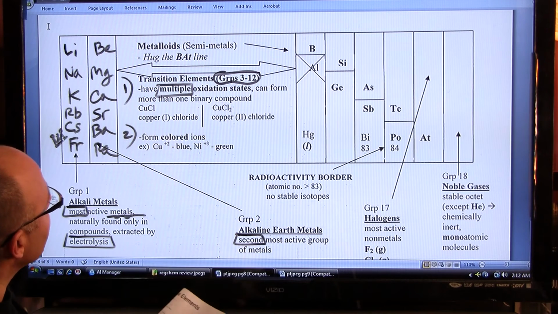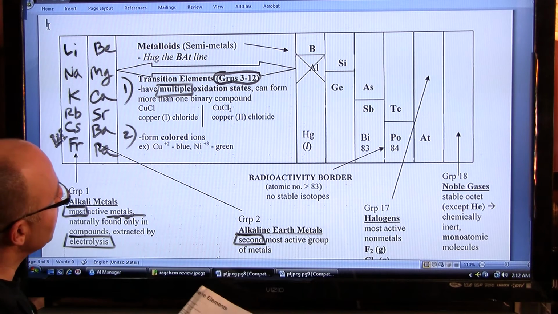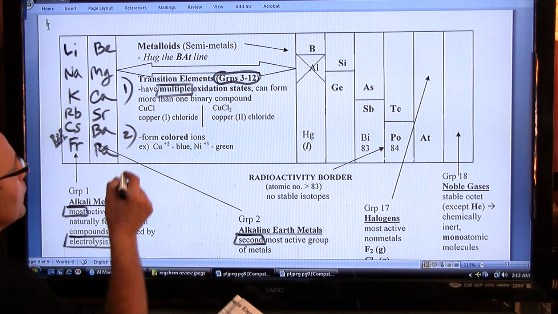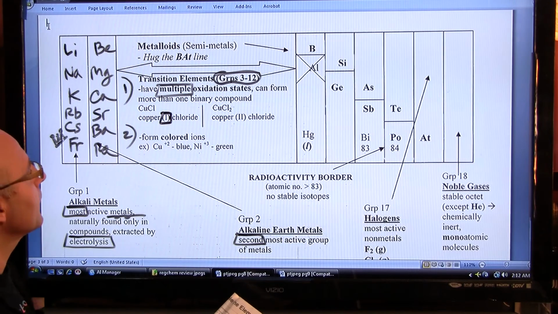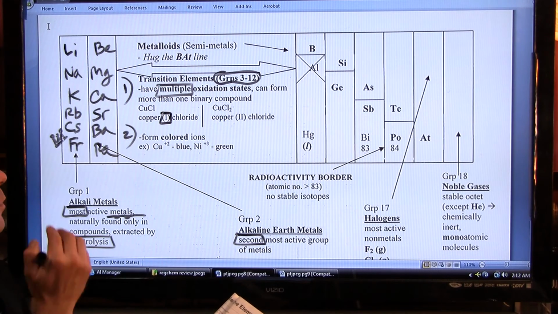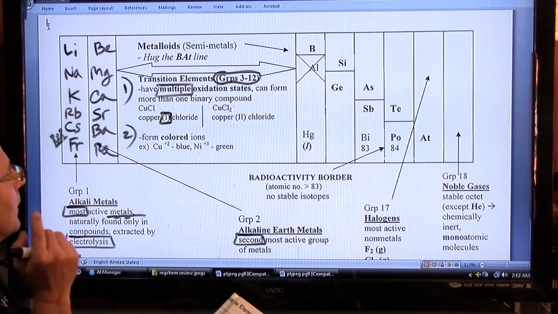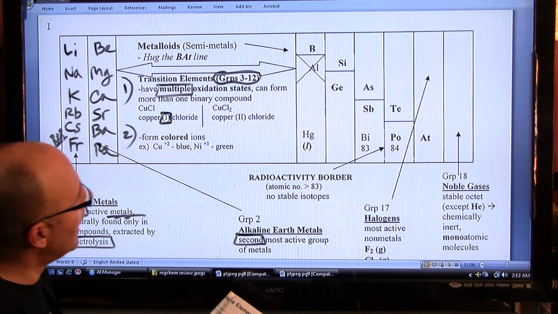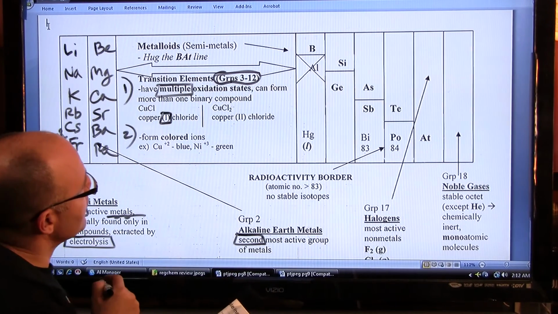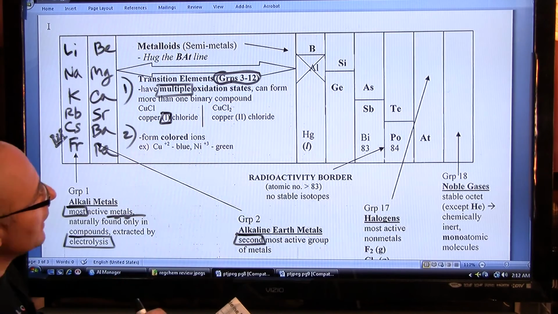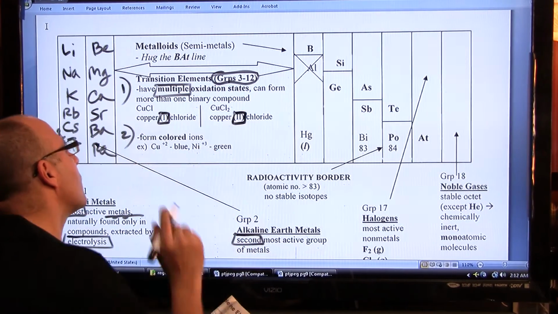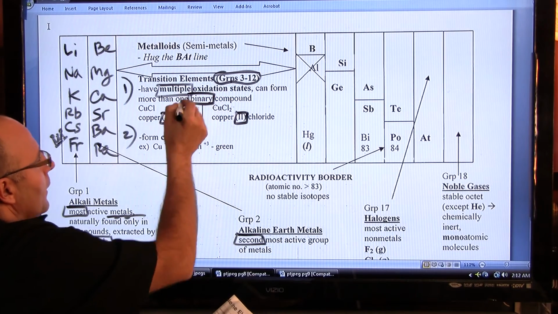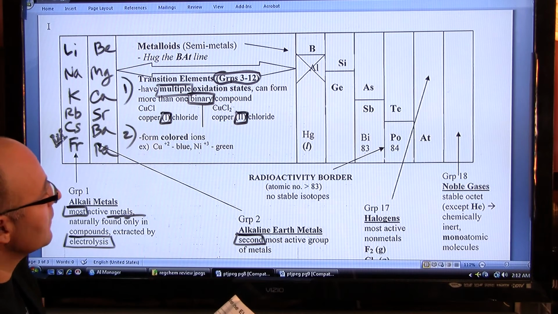And the example I have here is that of copper. Copper has a +1 and a +2 oxidation state. So when copper +1 reacts with chlorine, you form copper Roman numeral 1 chloride. And that Roman numeral 1 doesn't indicate the order in which it appears, but instead it indicates the actual charge or oxidation state of the copper. Then when copper with a +2 oxidation state reacts with chlorine, it forms copper Roman numeral 2 chloride. So those are called binary compounds, because they consist of only two elements.